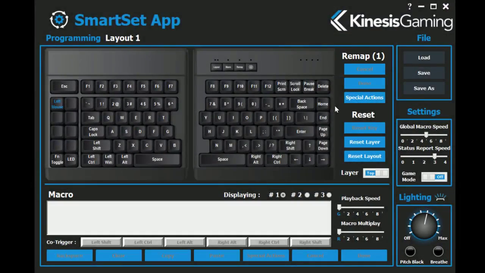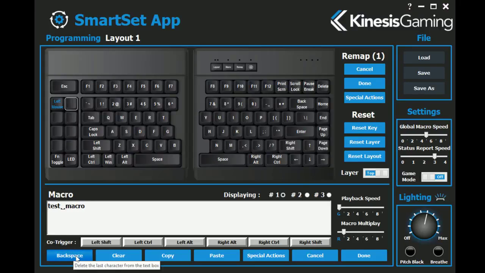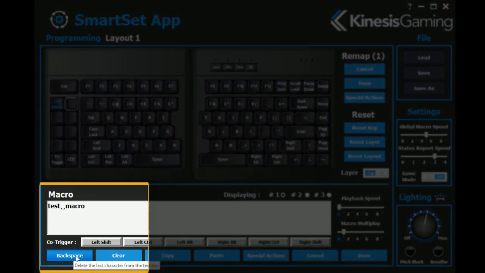To program a macro, simply select any non-modifier key to activate the macro box. Click the text box and begin typing your macro. The app records every single keystroke, so if you make a mistake, use the backspace or clear buttons.